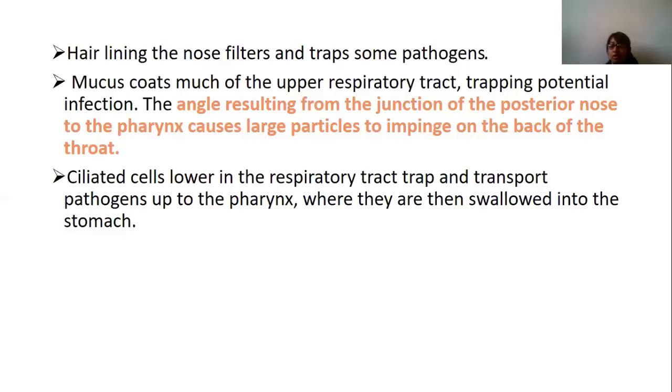So if the nose is not able to trap the particle, the throat can trap it. If not, then the backside of the pharynx traps and transports the pathogen, and then it is swallowed into the stomach. If the upper respiratory tract infection is not controlled by our system or by any medicines, it directly transfers to the lower respiratory tract infection.